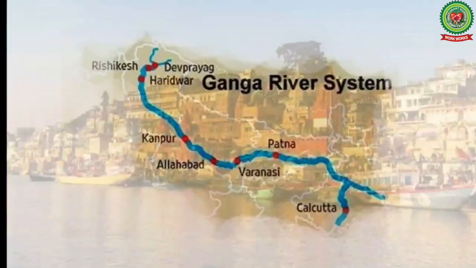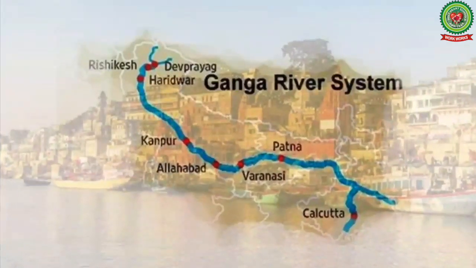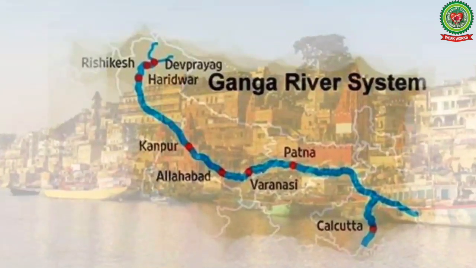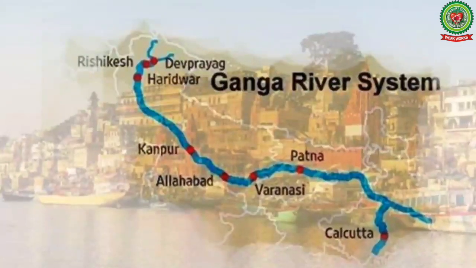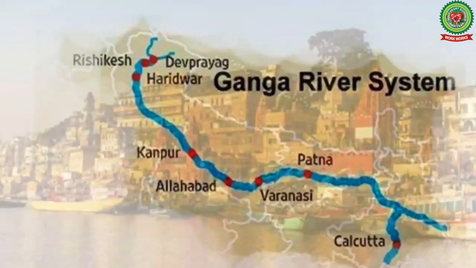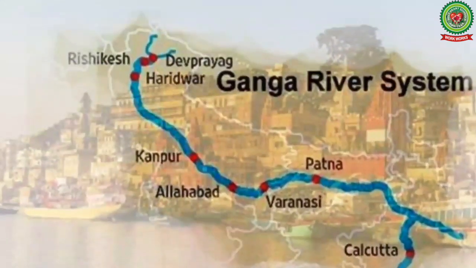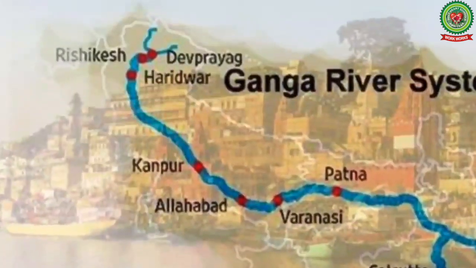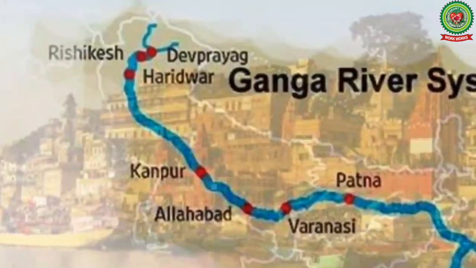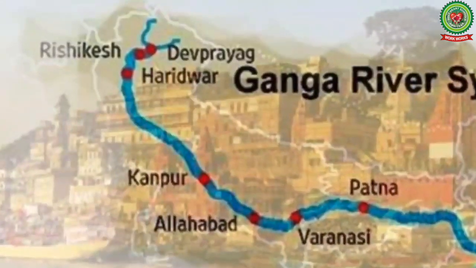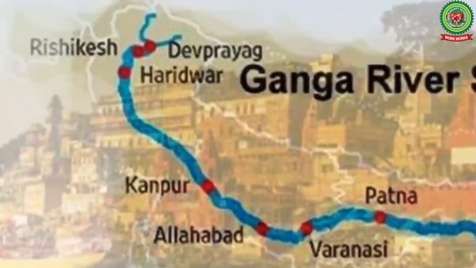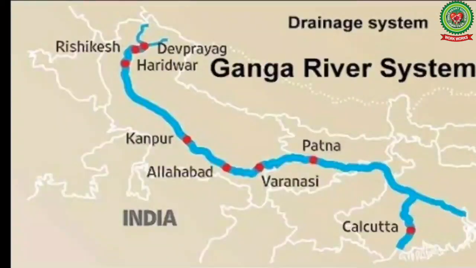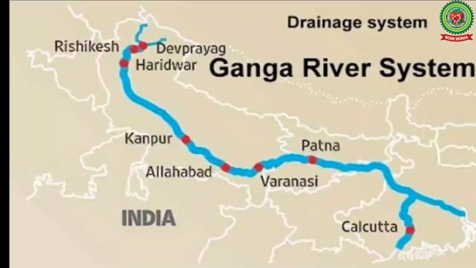The Ganga rises in Garhwal Himalayas in Uttaranchal at an altitude of 6,600 meters. The river acquires its name after its head streams Alaknanda and Bhagirathi unite at Devprayag. After Devprayag, it flows west southwestwards and debouches from the hills near Haridwar. From Haridwar, the river Ganga flows eastwards in the plains.